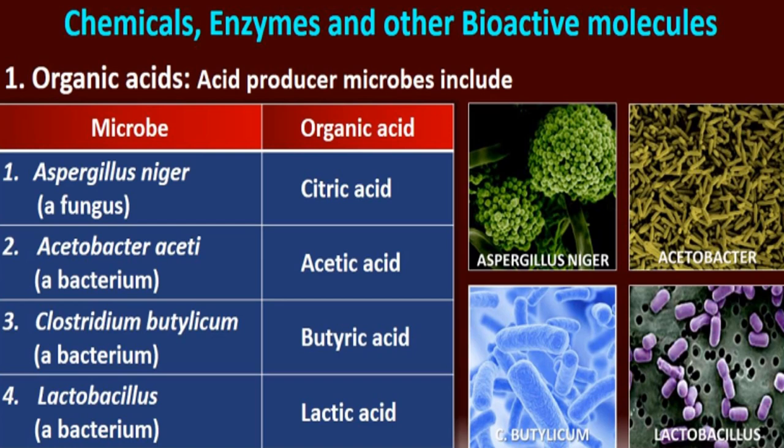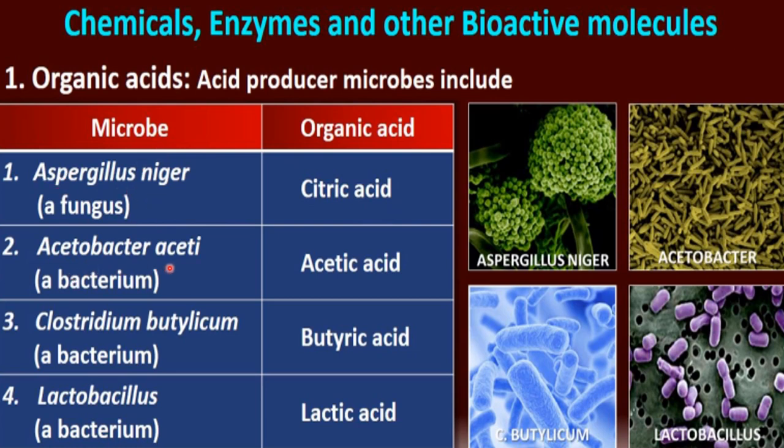So here are the organic acid producer microbes. Names are given here, and these are the organic acids which are produced by different microbes. There are many microbes from which we obtain different organic acids, like Aspergillus niger. This is a fungus, and this fungus gives us citric acid.